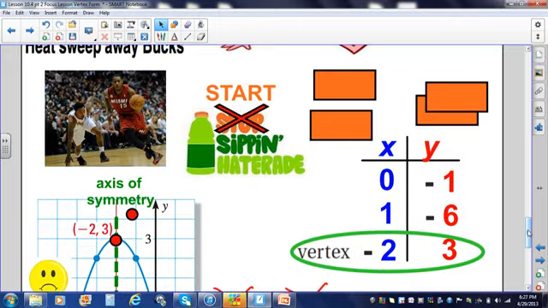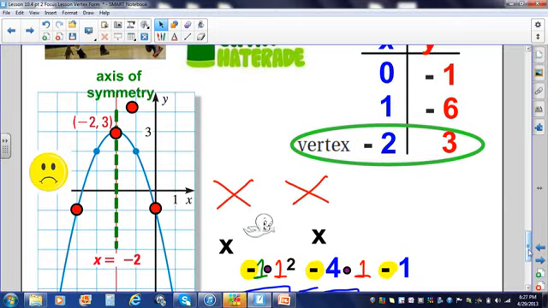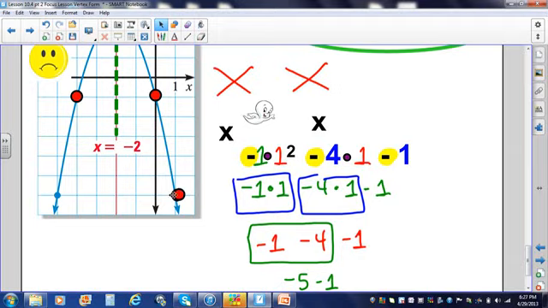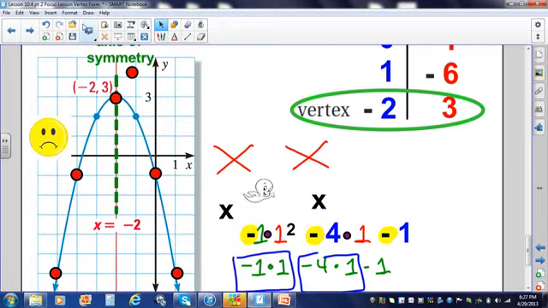Bam! It's kind of like the Bulls are going to do the Heat, baby. Stop sipping the haterade. 1 over, down 6. Mirror image reflection would be 1, 2, 3. 1, 2, 3. Bada bing, bada boom. There is your graph.